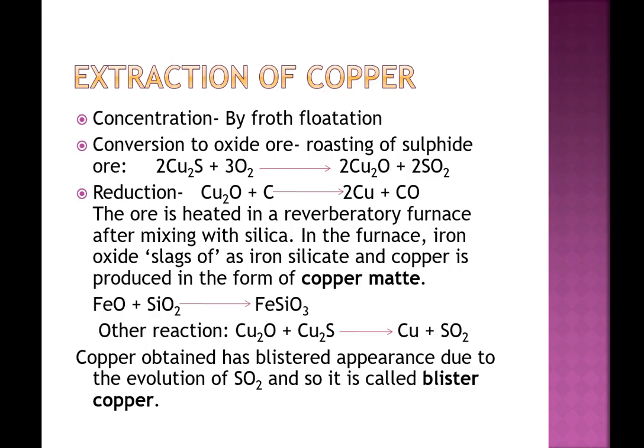Along with it, copper oxide may also react with copper sulfide to give us copper, whereas sulfur dioxide escapes. Copper thus obtained has blistered appearance due to the evolution of sulfur dioxide. So, it is also called blister copper.